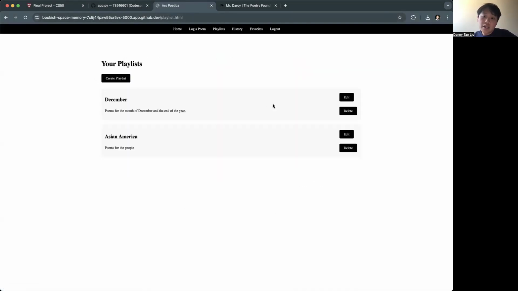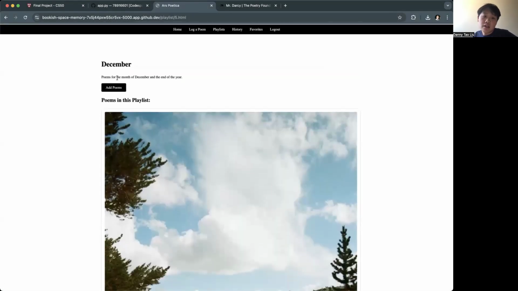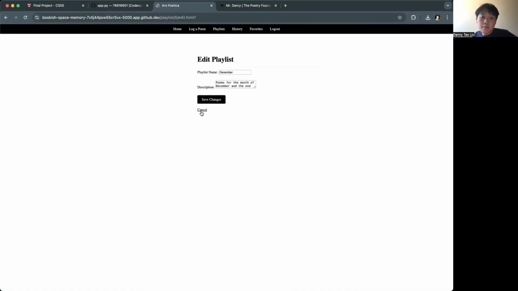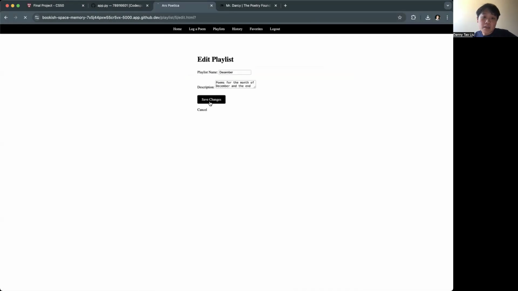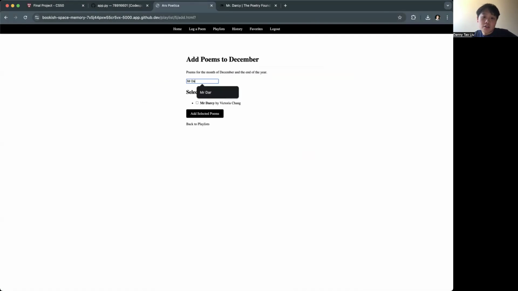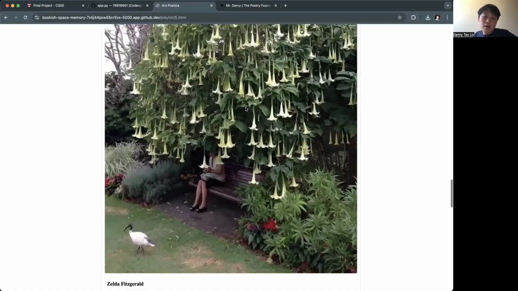And also I can create a playlist with it, which are like these linear scrolls of these different poems. And within these playlists, I can edit them, I can delete them, I can add things to them. Sorry, I can add poems through a search function, say for Mr. Darcy. And that kind of sums up my project.